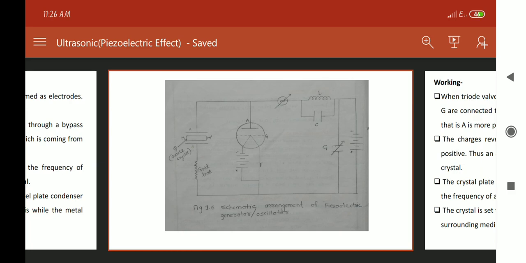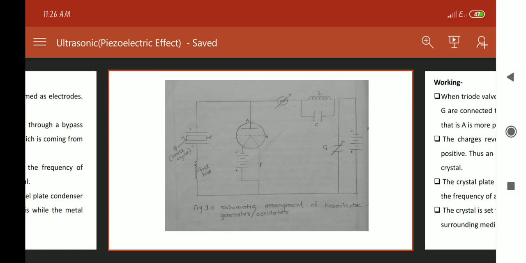After that, you have to explain this anode is connected to the LC circuit, which is again connected to the high tension battery through bypass capacitor C1. The capacitor C1 is used to stop high frequency current which is coming from the battery.